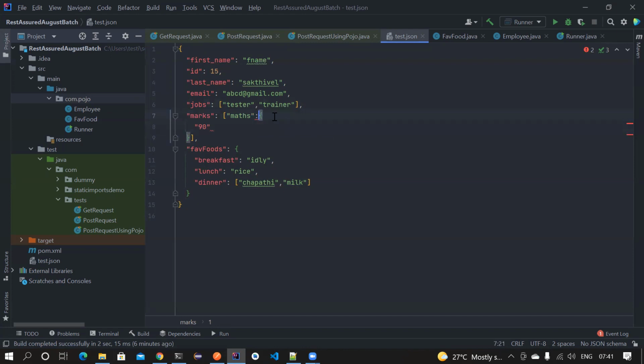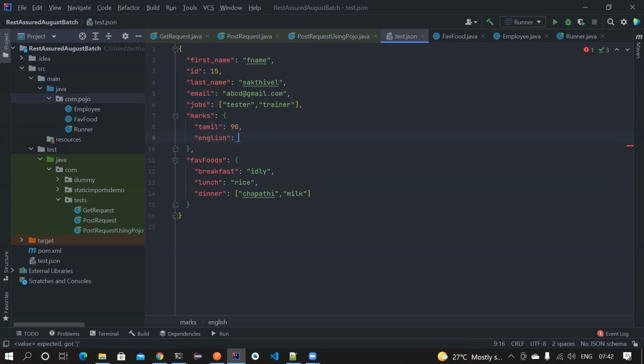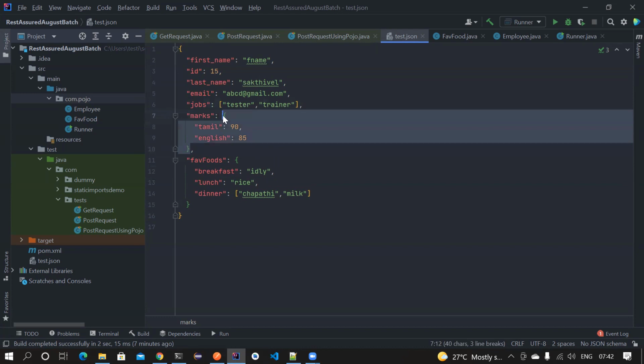Why is this throwing an error? Just a minute, guys. I have marks that are going to be like this. For the Tamil subject, I got 90 marks, and for English, I got 85, whatever. So this is one. I want to create a list of it.